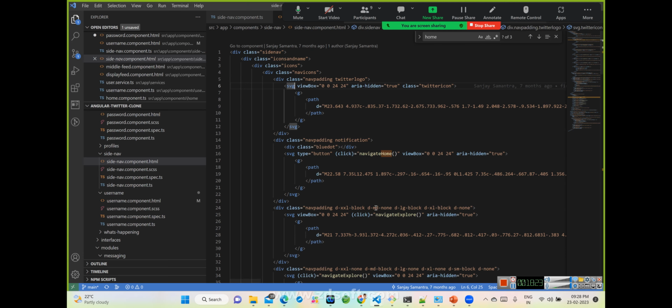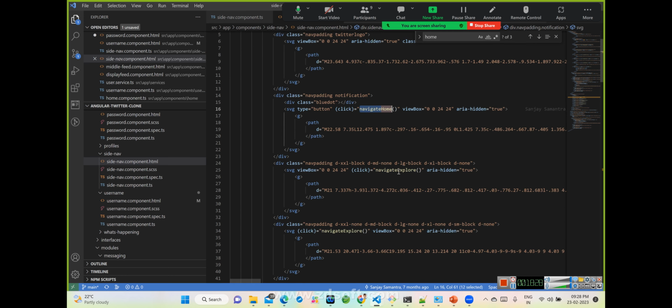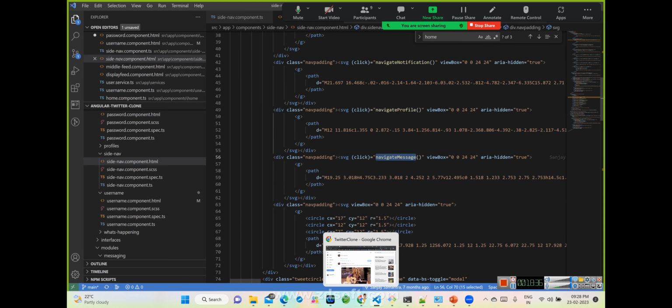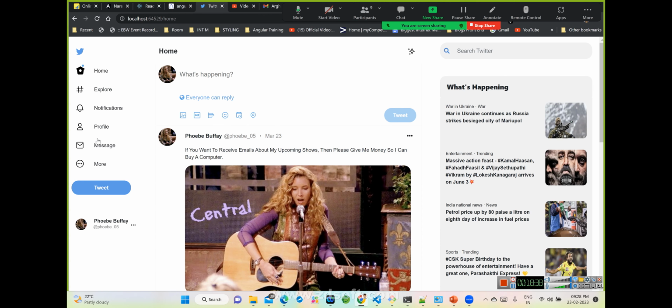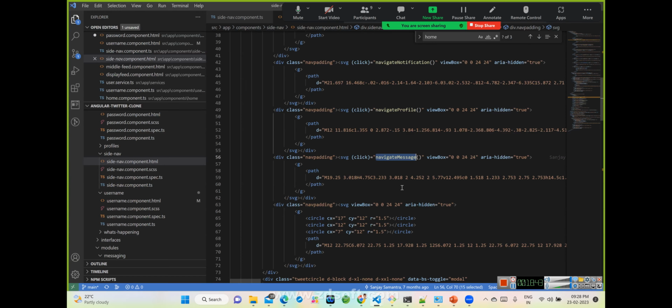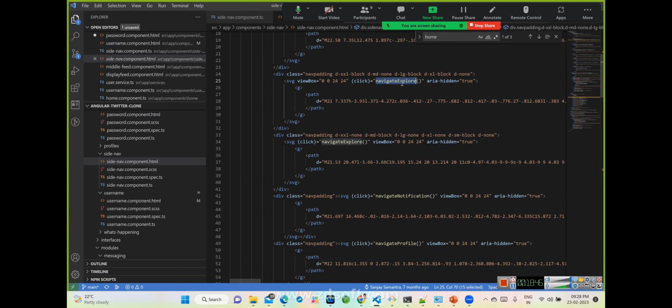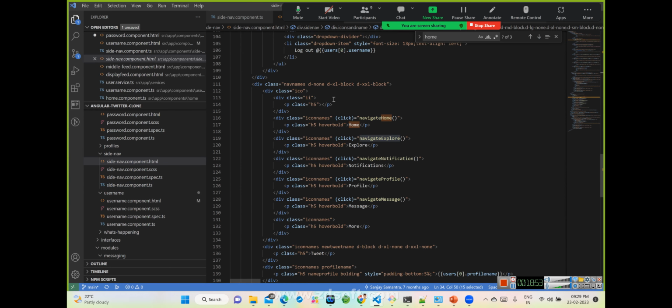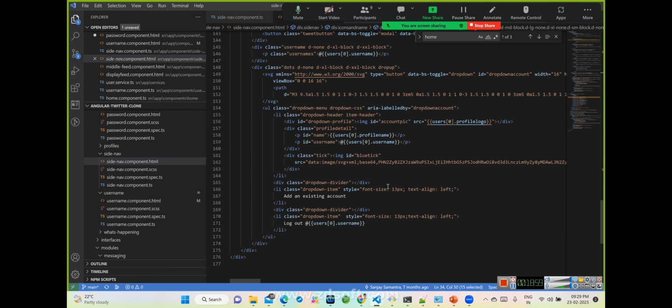Let's see those links. We have different navigation links you can see, right? Navigate to home, navigate to explore, and navigate to profile. Every section has a navigate button, navigate message. See, explore, notifications, profile, message, more, all these things are there, right? On click of each one, we have attached one function, right? There is nothing else, only these icons are there, and on click we are doing something, okay?